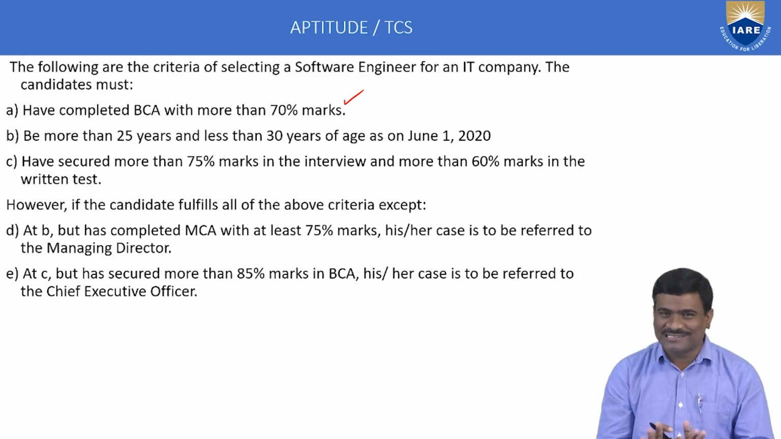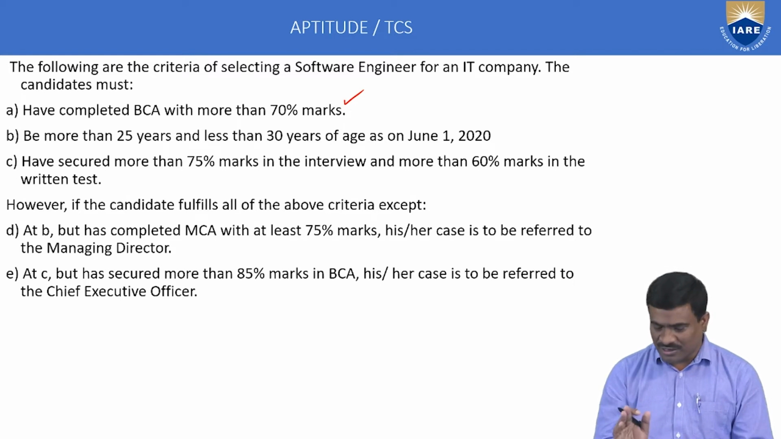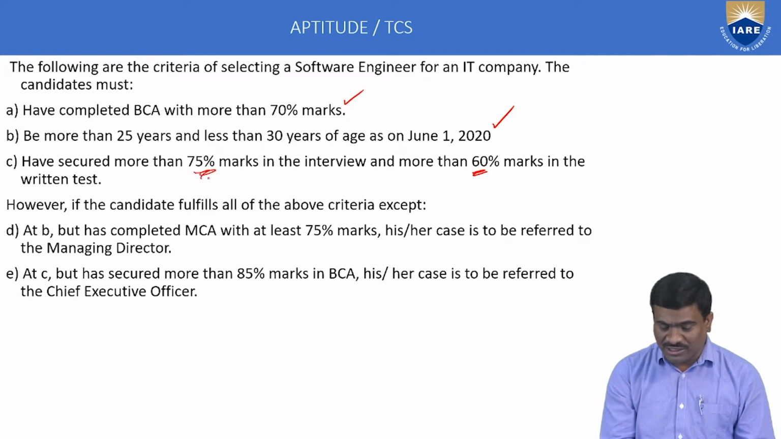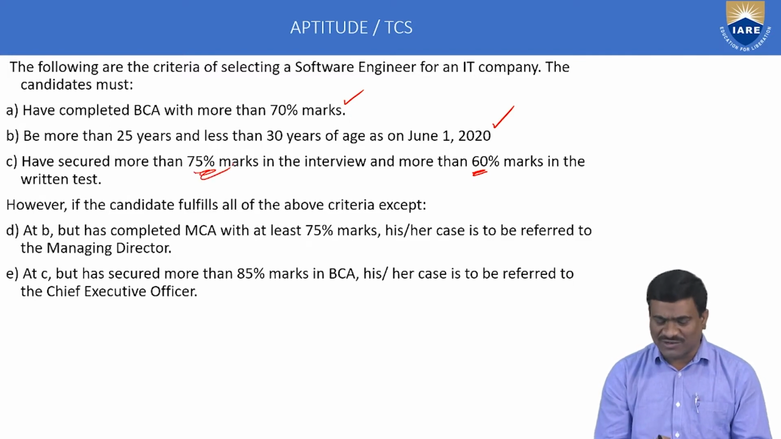Second condition, be more than 25 and less than 30. Age should be less than 30 and more than 25, considered up to 1st June 2020. Not today, but this question considers up to 1st June 2020. And third statement, have secured more than 75 marks in the interview and more than 60 marks in the written test. Third condition, written test 60 marks and above, then only eligible for the next round, that is called the interview round. But interview marks 75 and above.